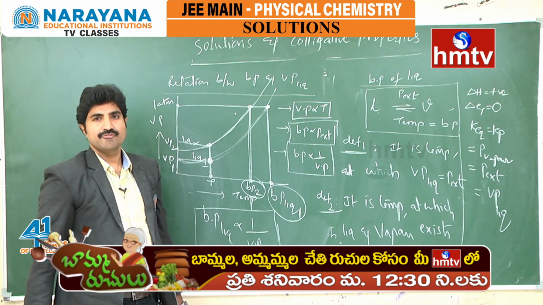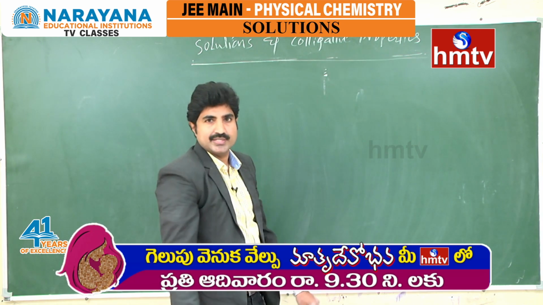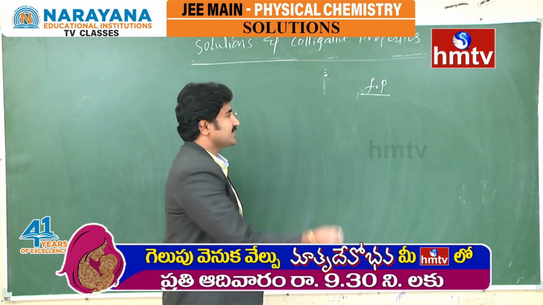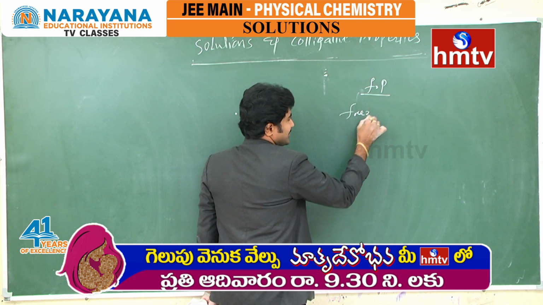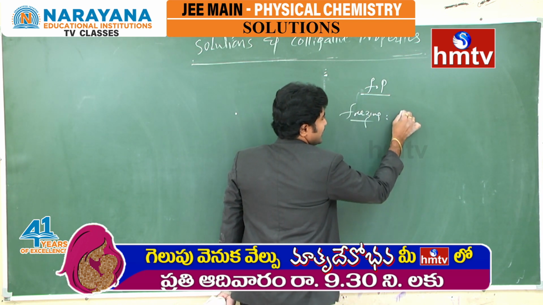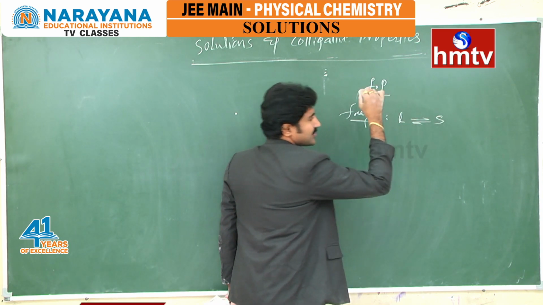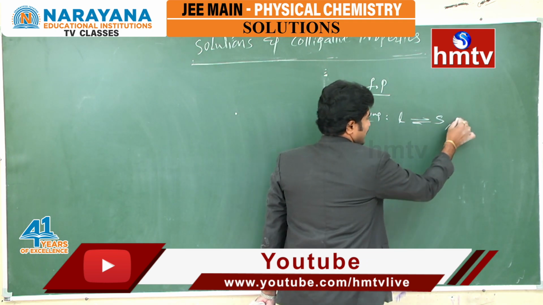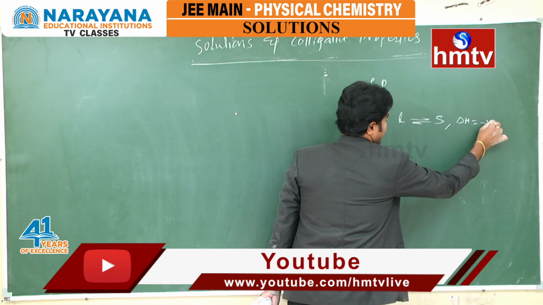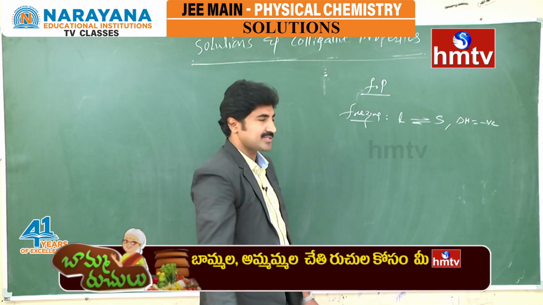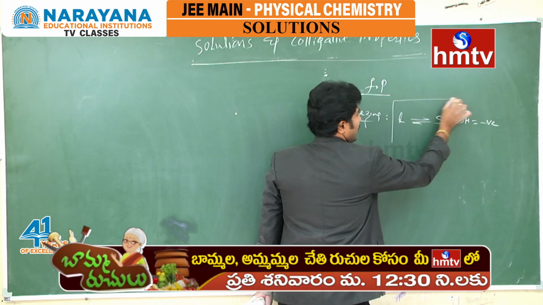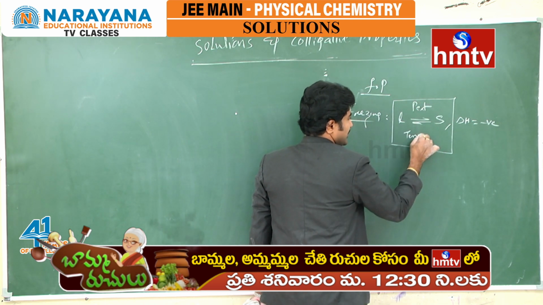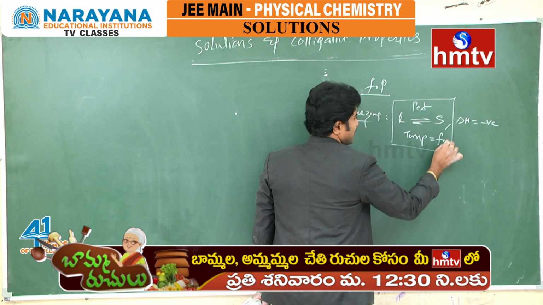Now we come to freezing point. What is a freezing process? When a liquid is allowed to cool, at some point it becomes solid. This process is called freezing. During this process, delta H is negative, an exothermic process, and this also comes into equilibrium at a definite external pressure and at a definite temperature. This temperature is called the freezing point.